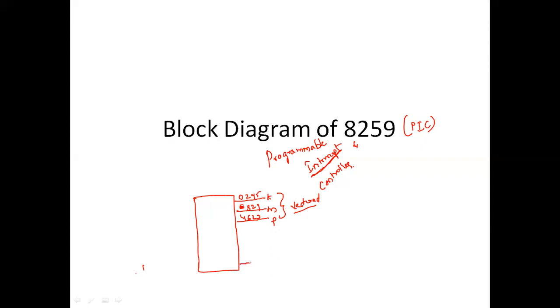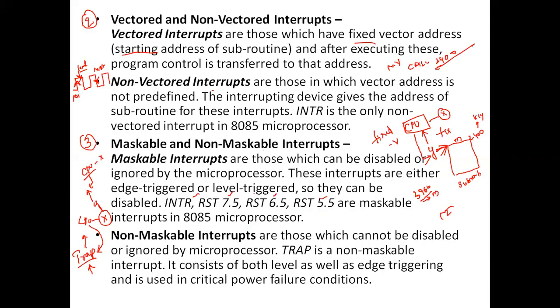And we also have the non-vectored interrupt, that is INTR. So here we have seen vectored interrupts and non-vectored interrupts. INTR is the only non-vectored interrupt over here.